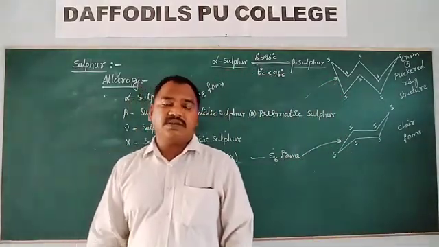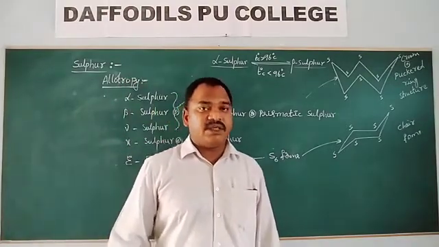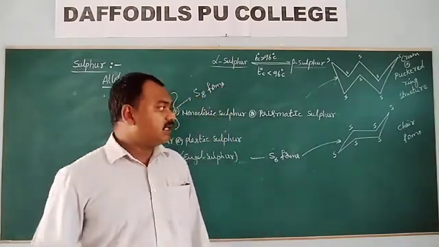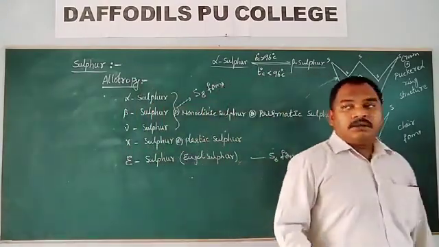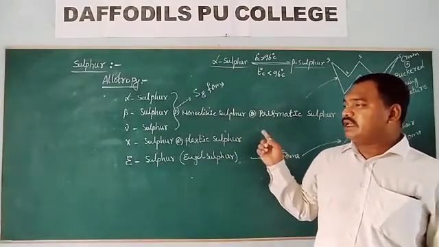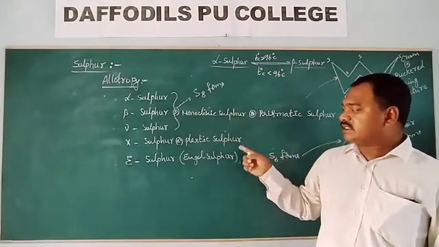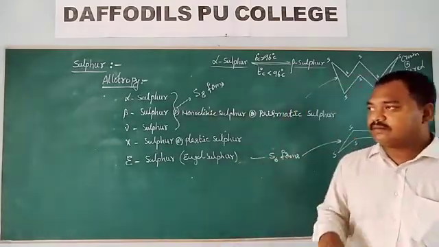Plastic sulfur has the elastic property. In plastic sulfur, the sulfur chain is present as an S6 chain or S4 chain or S2 chain.